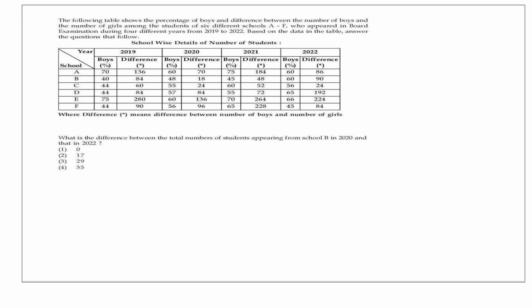What is the difference between the total number of students appearing from school B in 2020 and that in 2022? So it is enough if we look into B alone. You need not bother about any other school. Just look into B, the total number of students in the years 2020 and 2022. So here in 2020, the boys is 48, okay, and the difference is 18.